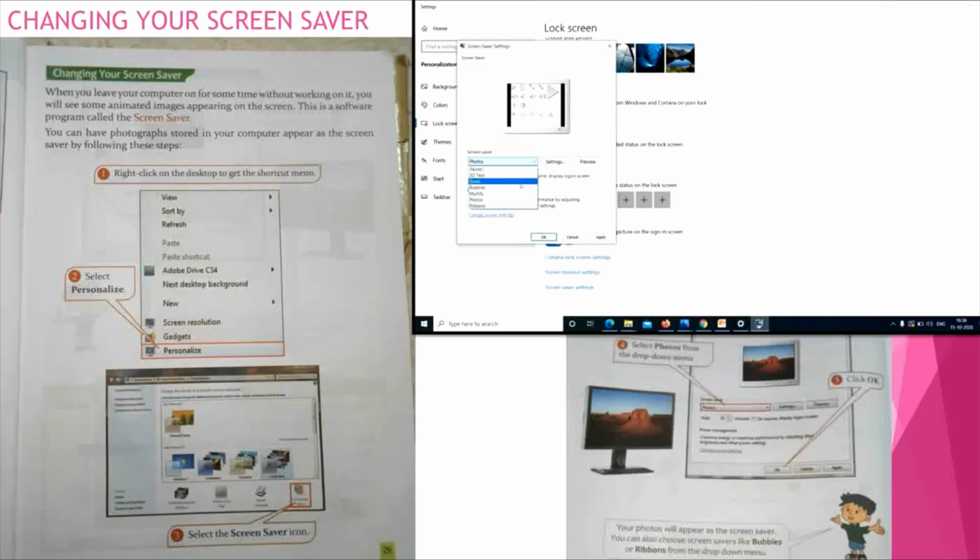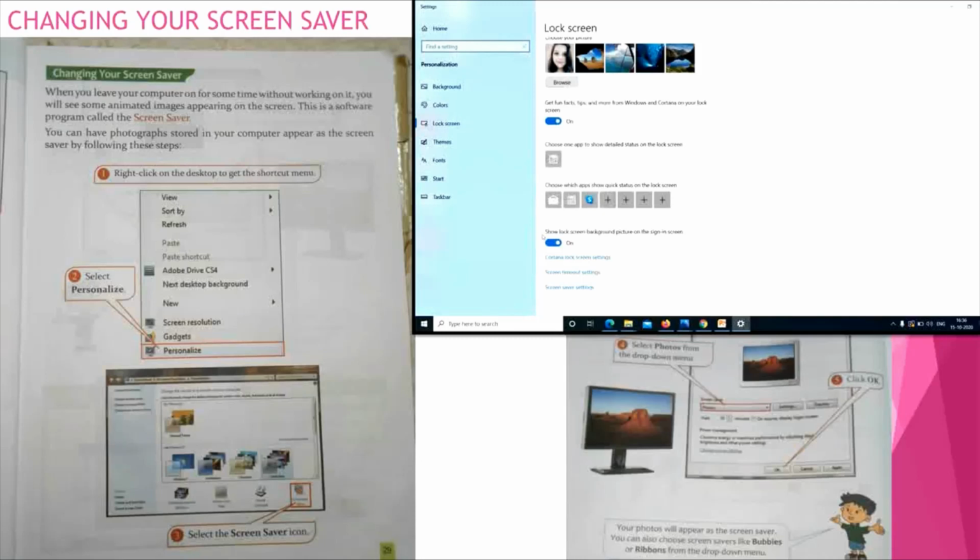and we can click OK. Here I am selecting the 3D text option and step 5 is click OK. Now my job is over. That means I have selected the screensaver. So children, your photos will appear as the screensaver.